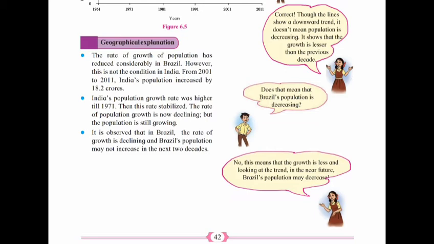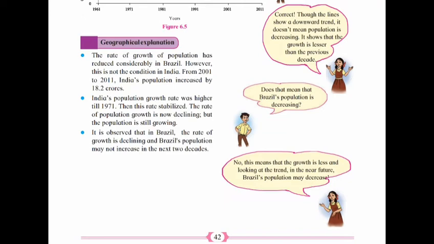Geographical explanation. The rate of growth of population has reduced considerably in Brazil. However, this is not the condition in India. From 2001 to 2011, India's population increased by 18.2 crores. India's population growth rate was higher till 1971. Then, this rate stabilized. The rate of population growth is now declining, but the population is still growing.